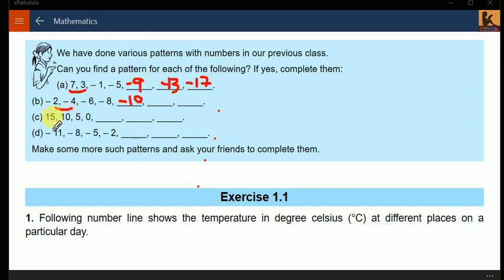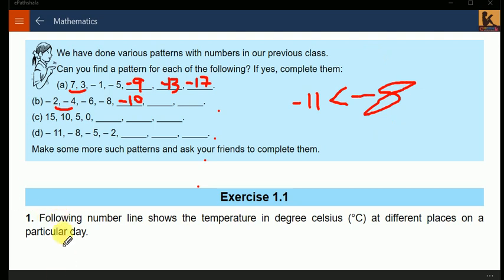Similarly over here, 15, 10, 5, 0: 5 numbers are getting subtracted, same way over here. And let's see what's happening over here. Minus 11 to minus 8. Always remember that the more negative the number, the smaller it is. Minus 11 is smaller than minus 8.